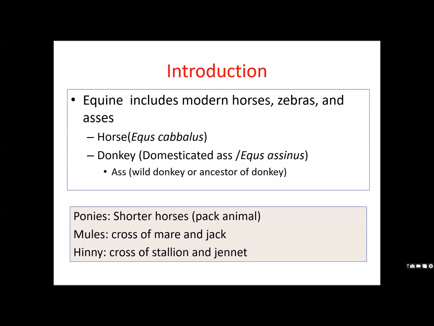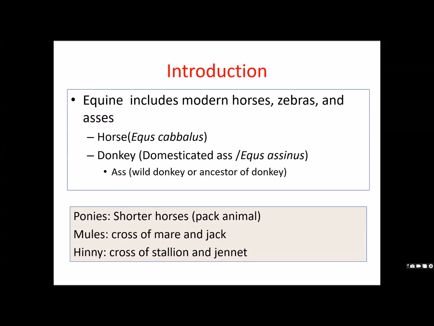So let us come to the actual topic. These equines include modern horses, zebras, and asses. As I told you previously, horse belongs to Equus caballus species and donkey belongs to Equus asinus. The moment you use the word donkey, you should understand the difference between donkey and ass.